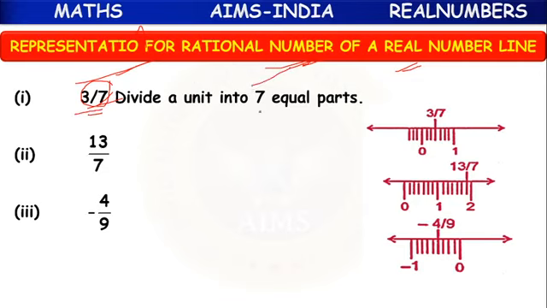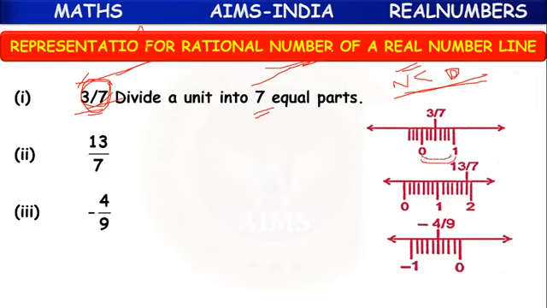Because here the numerator is less than the denominator, its value is less than 1. So its value lies between 0 and 1.